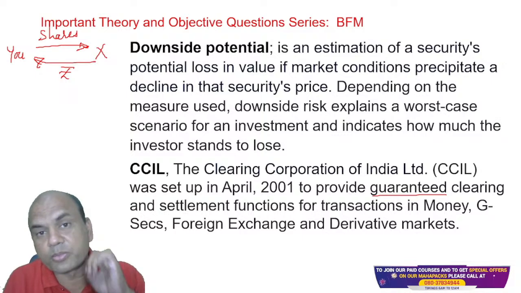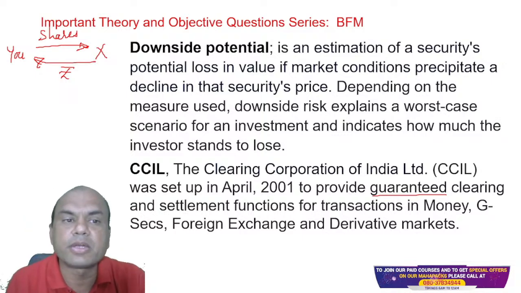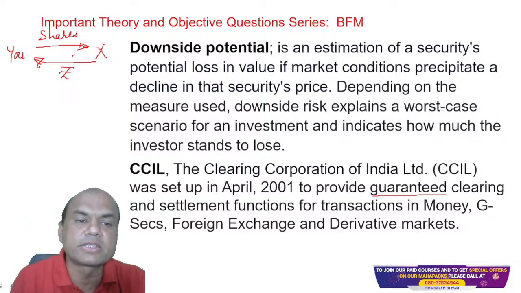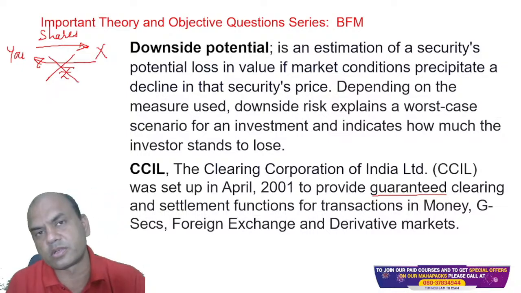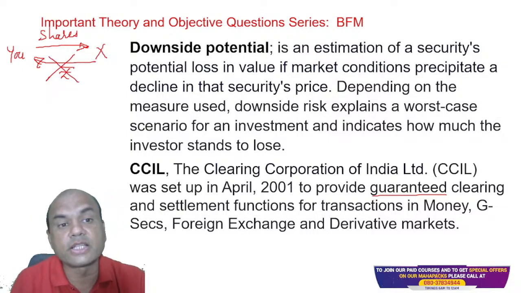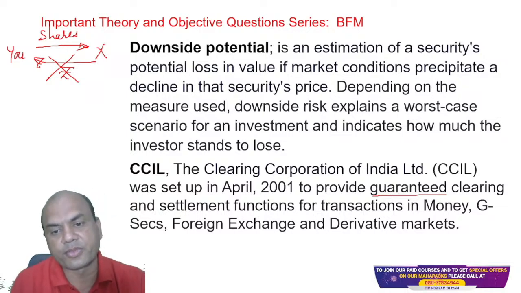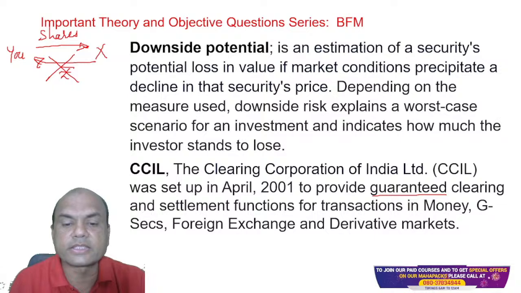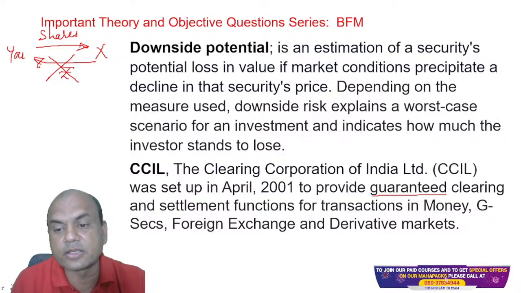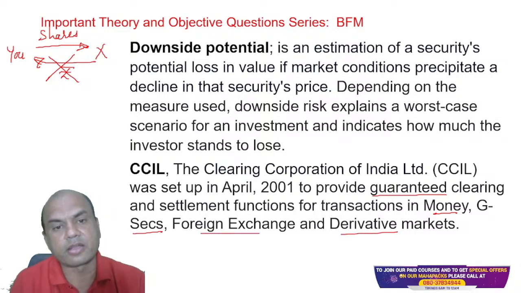So what do you mean by settlement risk? If you give the shares and Mr. X does not give you rupees, then this is known as settlement risk. So CCIL guarantees this part. It provides a guaranteed clearing and settlement function for transactions in money, government securities, forex and derivatives market.